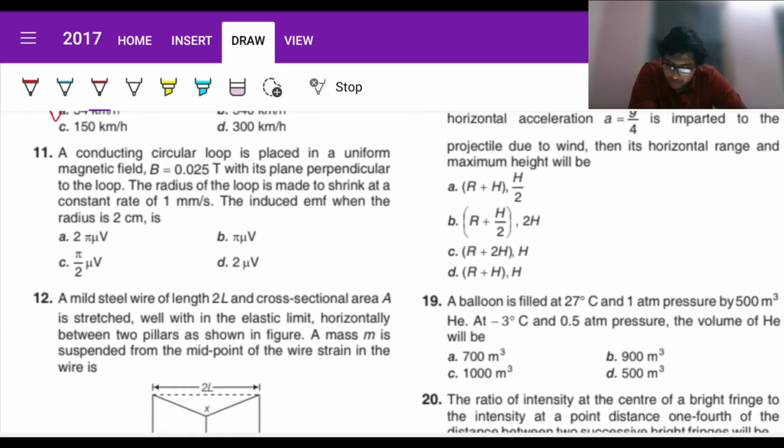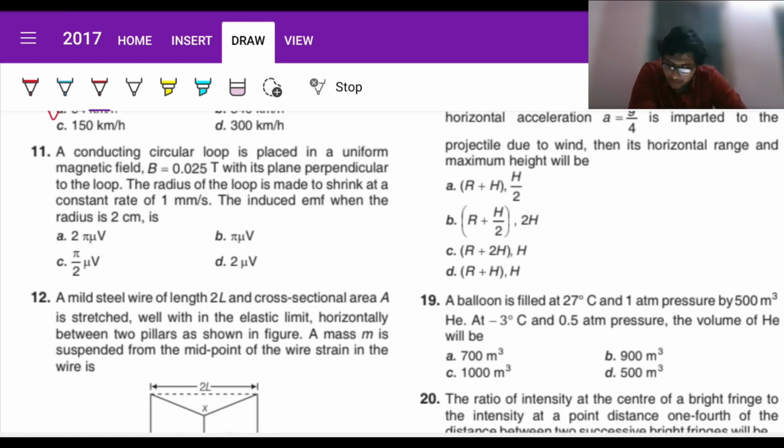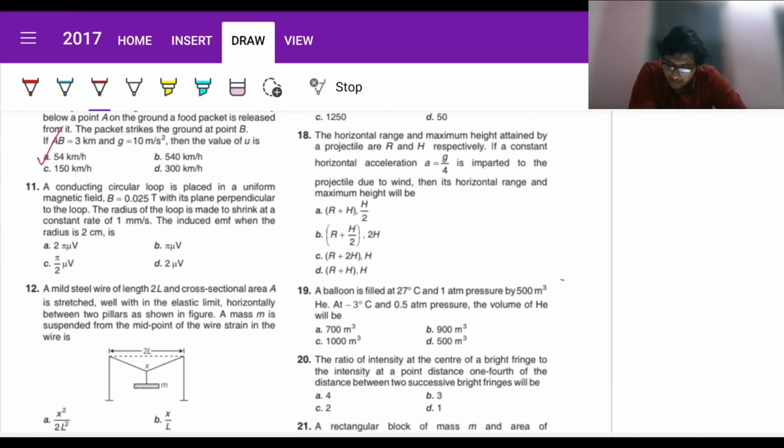Now, a conducting circular loop is placed in a uniform magnetic field B equals 0.025 Tesla with its plane perpendicular to the field. The radius of the loop is made to shrink at a constant rate. Induced EMF is, fine. So EMF can be written as minus d phi B by dt. I already said this. And phi B can be written as B dot A, which in this case is B is 1 by 40. A is pi r squared, let us assume it to be, since radius is variable. And cos theta will be 1 since the plane is perpendicular to the field, fine.